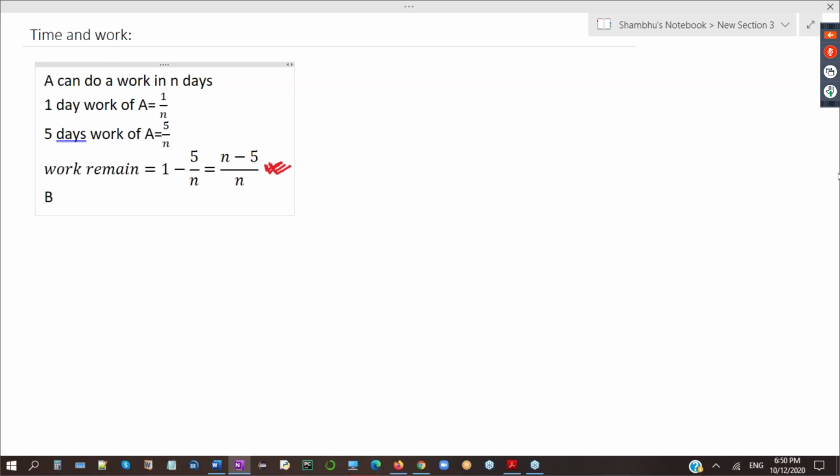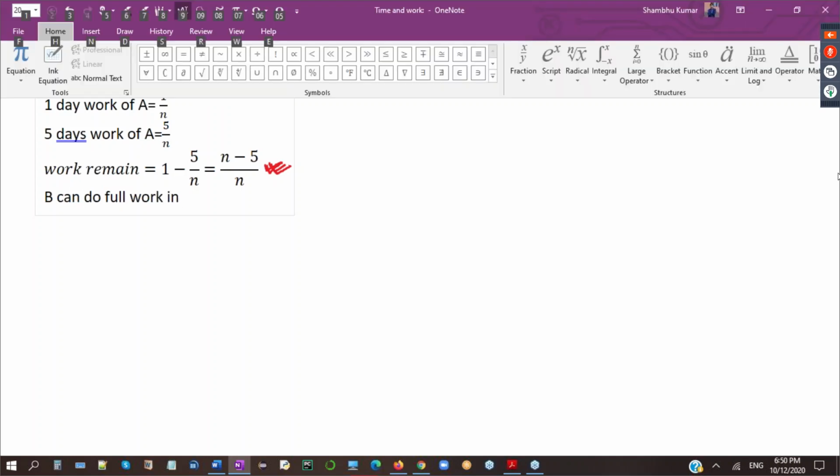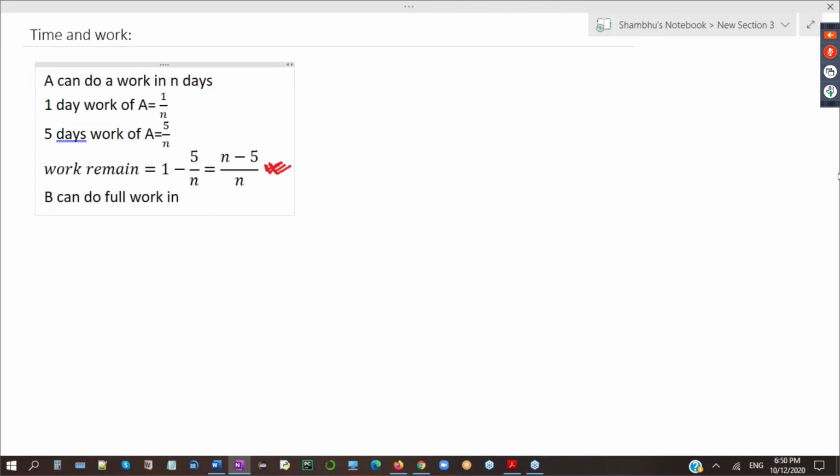I'm telling you that B can do the full work in X days. If B has to do the full work, he will take X days. But right now, full work is not left.